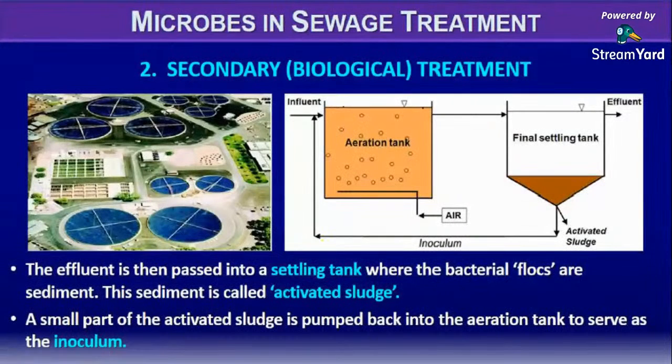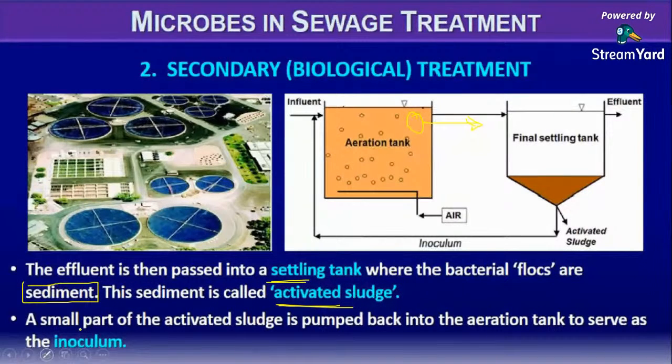Then the effluent is passed on to a settling tank. The effluent from the aeration tank is passed on to the settling tank where the bacterial flocks undergo sedimentation. This sediment is called the activated sludge. So it contains a small amount of microbes also, right?